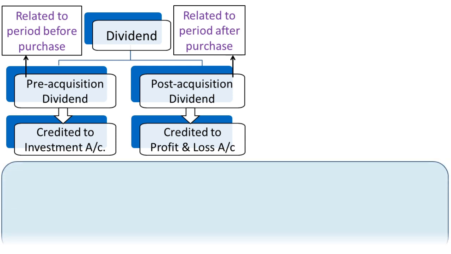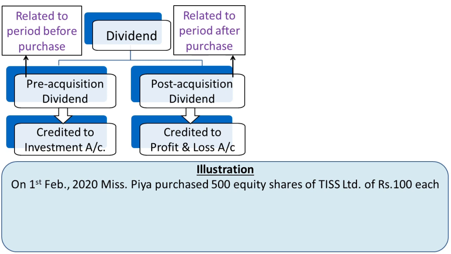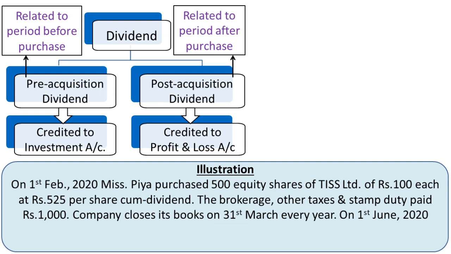Now let us take a practical example or illustration. On 1st February 2020, Ms. Pia purchased 500 equity shares of TIS Limited of rupees 100 each at rupees 525 per share cum dividend. The brokerage, other taxes and stamp duty paid rupees 1000.